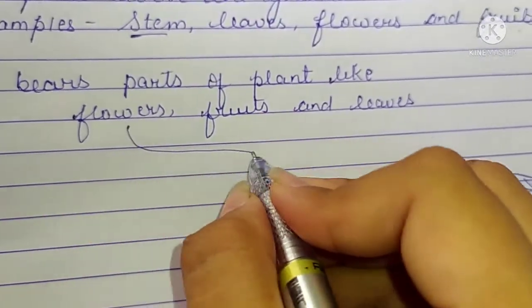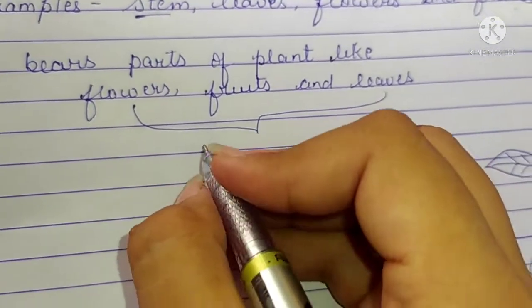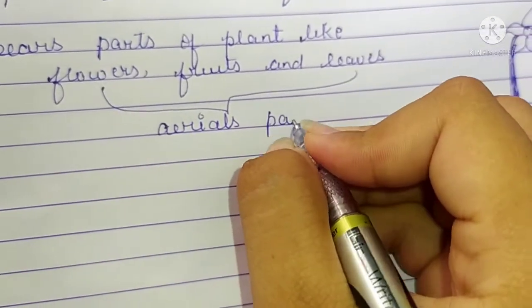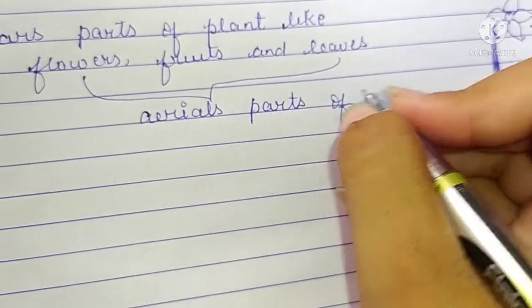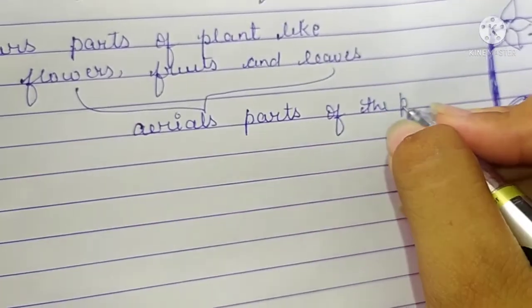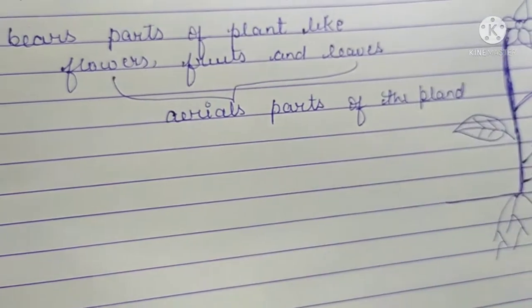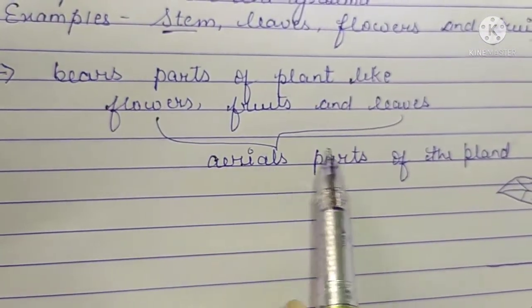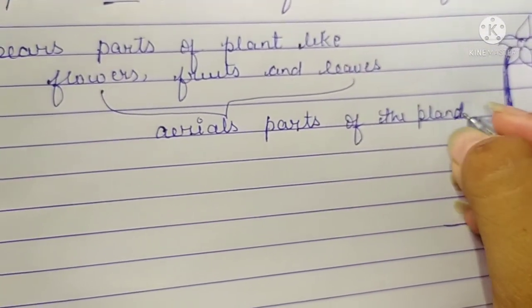These parts are known as aerial parts of a plant, as they grow above the ground. So we can say that the stem bears aerial parts of the plant.